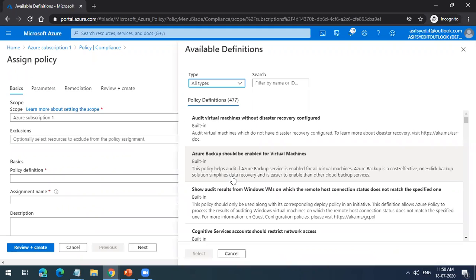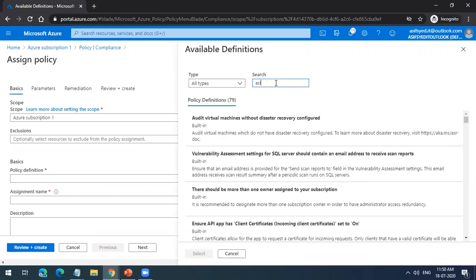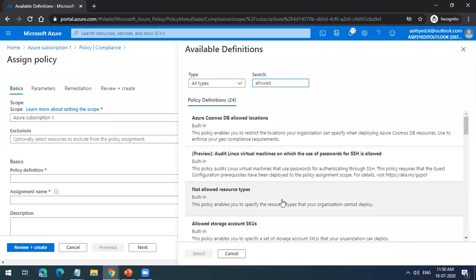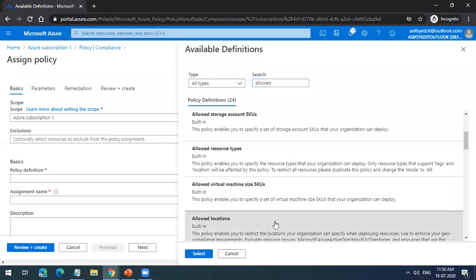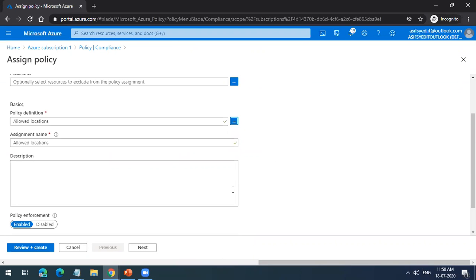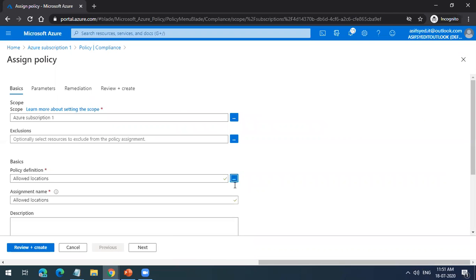Now what I'm doing is assigning the same allowed policy at the subscription level. I'm saying at subscription level, what are the locations I want to enable. I did it at the resource group level, and the same policy I'm doing at subscription level. So let's say we have one subscription for the Hyderabad, India region. We want all those users from the India region to have their resources only in India, in Azure. So you will go and assign this policy at the subscription level.